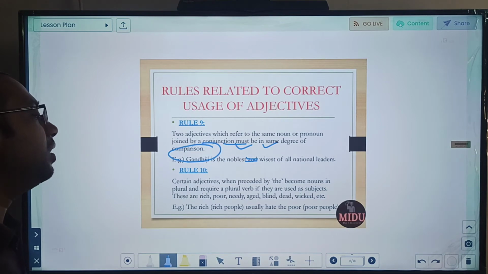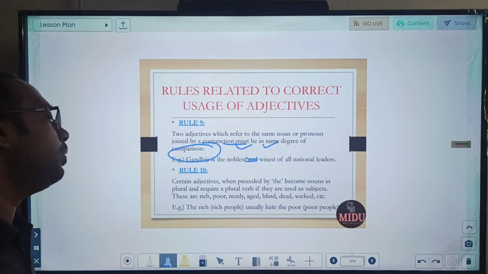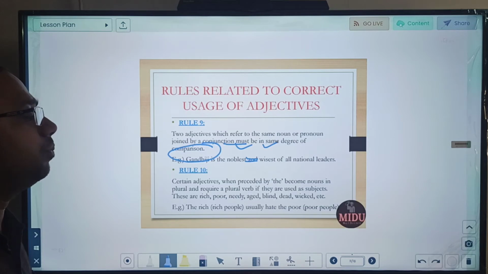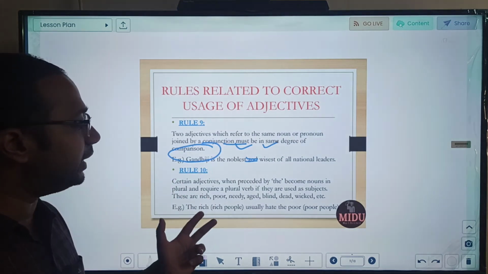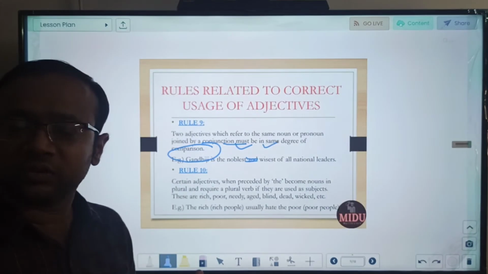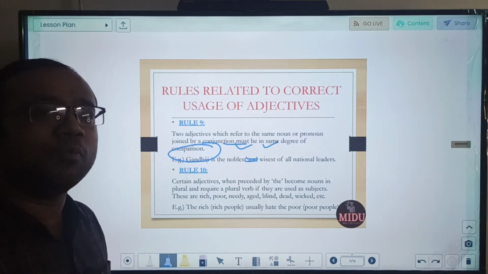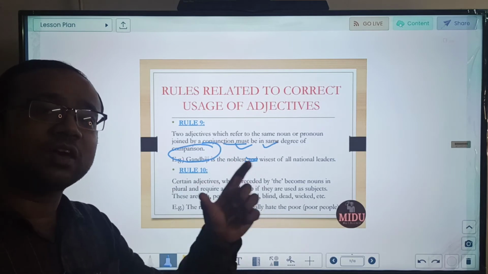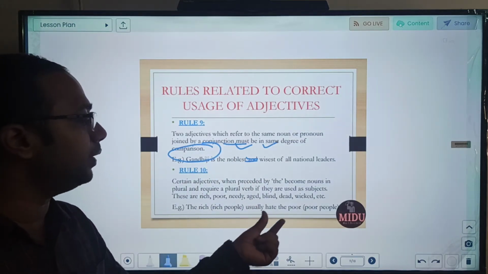Rule number 10. Certain adjectives when preceded by the become nouns in plural and require a plural verb if they are used as subjects. They are rich, poor, needy, aged, blind, dead, wicked, etc. So whenever we say the, it becomes plural. When we say the rich usually hate the poor, the rich does not mean any one person, Mr. Ram who is a millionaire. It means the rich as a community. So the rich means rich people usually hate the poor.